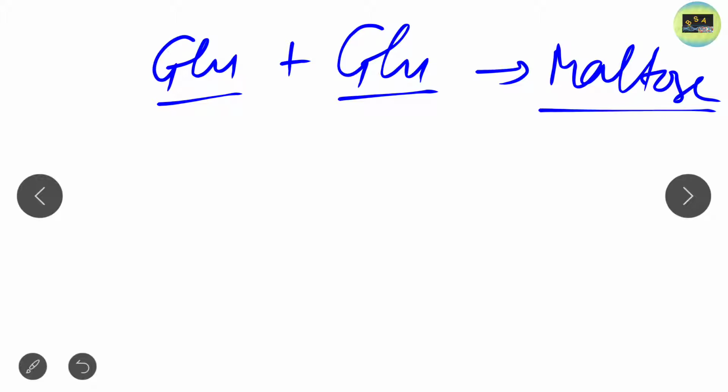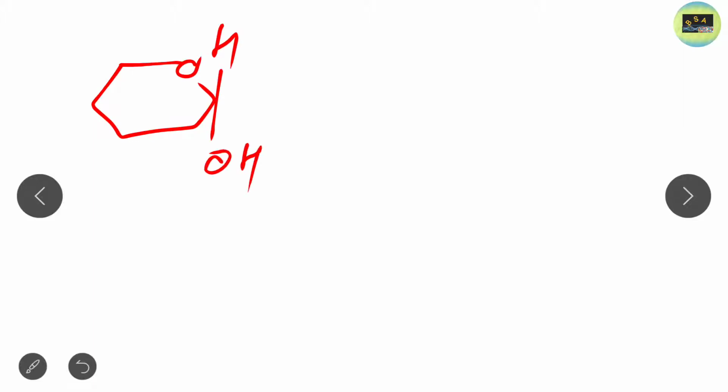Now just look at the structure of glucose. First, this is the structure of glucose. See, this is the simple structure of glucose, nothing complicated in all these structures. Just put HOH, then just put this. Then this is CH2, this is CH2OH, and this is H. So this is one structure of glucose.